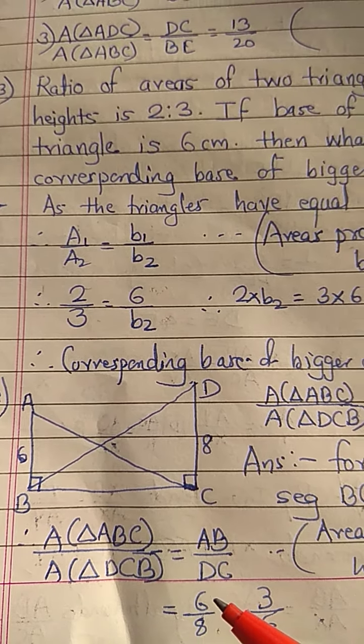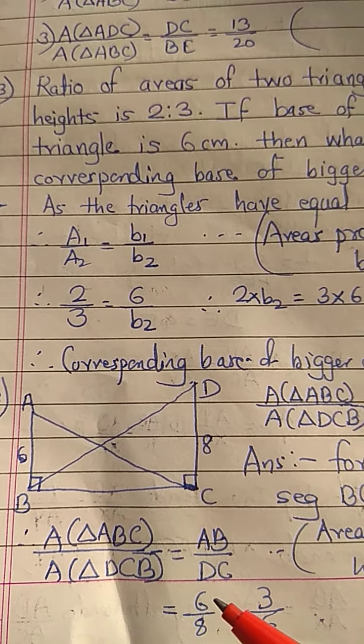By observing these two triangles, we can say that QS is the common base for both the triangles. As QS base is common, therefore area upon area should be equal to height upon height. That is, area triangle PQS upon area triangle QRS should be equal to PM upon NR.